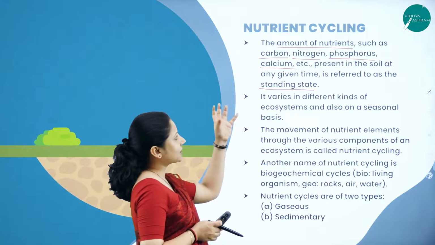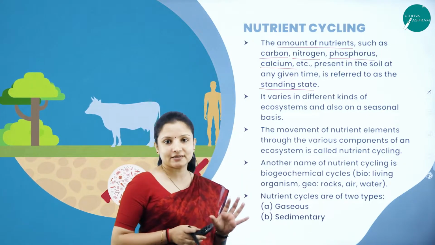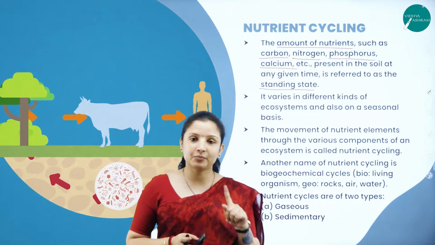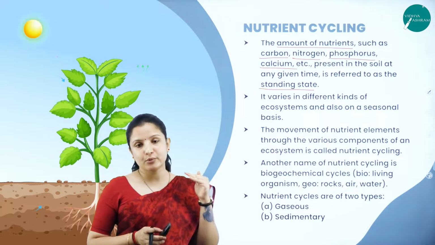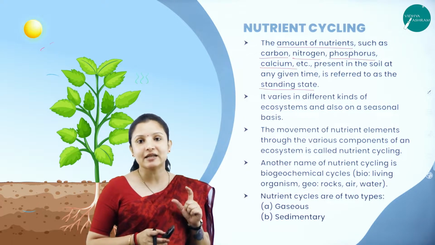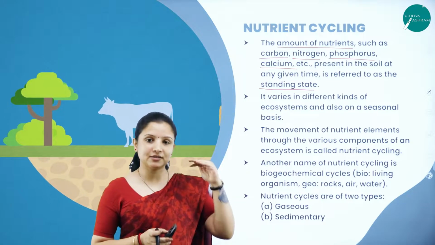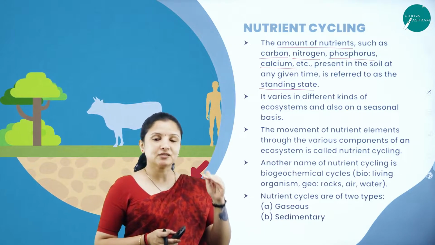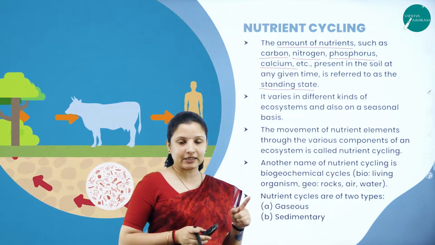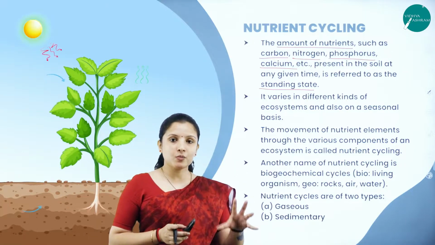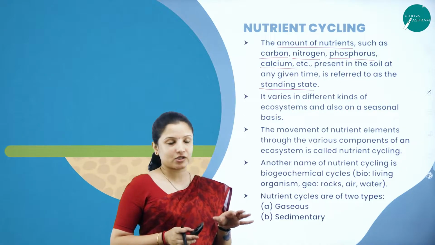But these nutrients that are there in the soil at a particular given period of time are called the standing state. If you remember, in the previous session in ecosystem, we had learnt about standing crops, right? While talking about various trophic levels, there was a term called standing crops. So what was standing crop there? At a given period of time, how many organisms are there at each trophic level? That will be the standing crop at that particular trophic level, right? Just like that, here also in nutrient cycling, how much amount of nutrients is present in the soil will be the standing state of the nutrients.